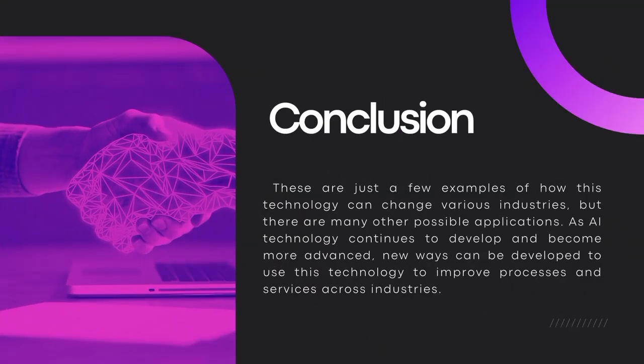These are just a few examples of how this technology can change various industries, but there are many other possible applications. As AI technology continues to develop and become more advanced, new ways can be developed to use this technology to improve processes and services across industries. Those who understand this technology will be the ones who will use it to achieve their goals much more simply and efficiently. Artificial intelligence cannot take our place as long as humans evolve and become useful in much more creative ways.